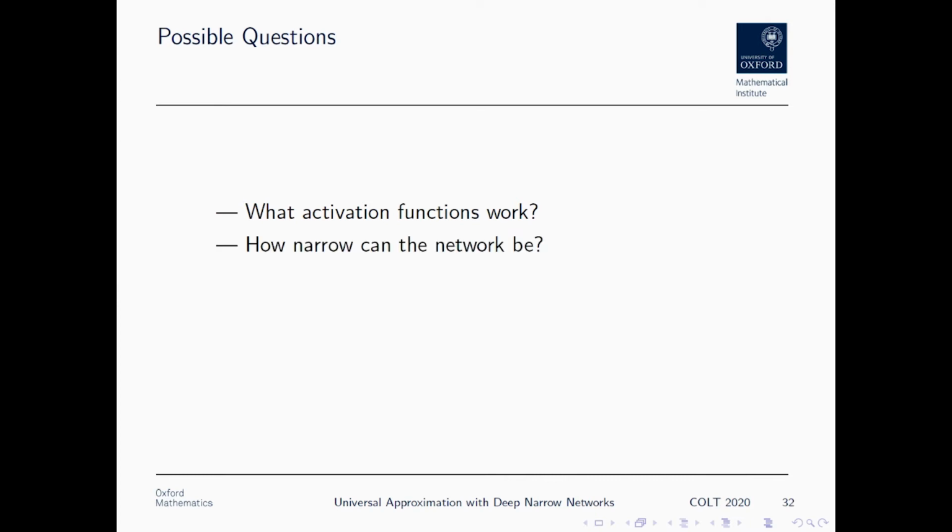Next, we might ask how narrow the network can be. What's the width? Because if we have n inputs, and then we have a width of only n minus 1, then the first thing we do is a linear map from an n-dimensional space to an n minus 1 dimensional space, from a higher dimensional to a lower dimensional space. And so this linear map must actually have non-trivial kernel. It must have some hyperplane that it doesn't see. So we can see that if we go too narrow, we must lose universal approximation. There is going to be some critical width. And then we might also ask what kind of topology we are going to be seeking density, universal approximation, with respect to?